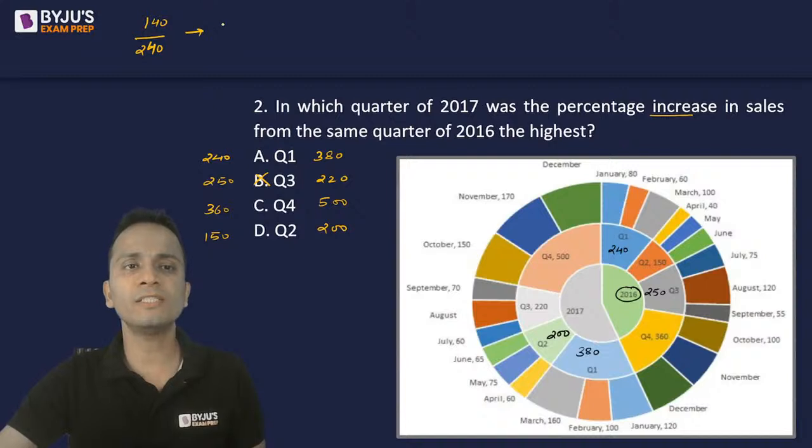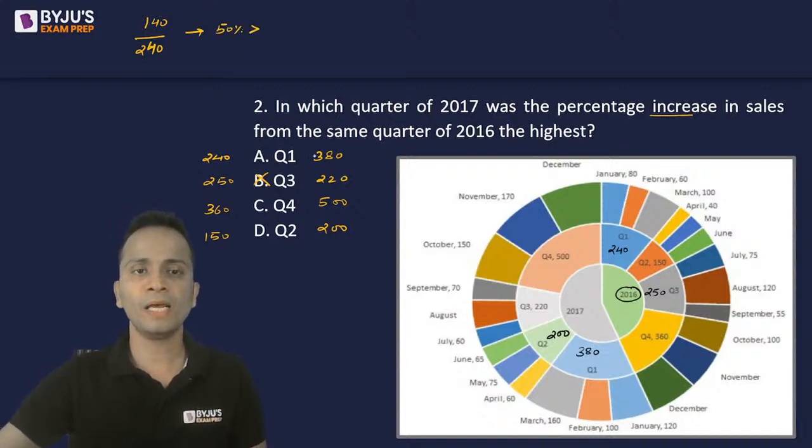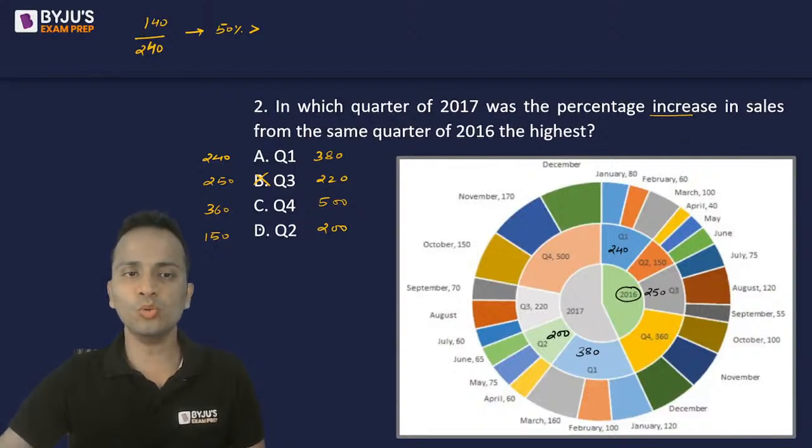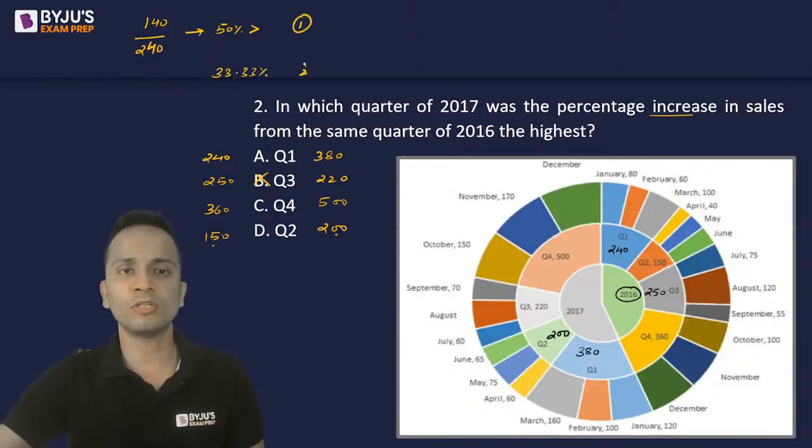So here the increase is more than 50%. Okay. Now looking at quarter 2, 150 से 200, 50 का increase है over 150. So here the increase is one third, that means 33.33% to be precise. This is quarter 1, this is quarter 2.